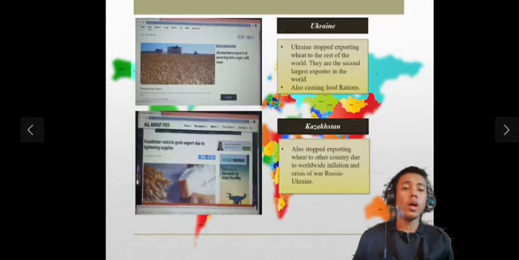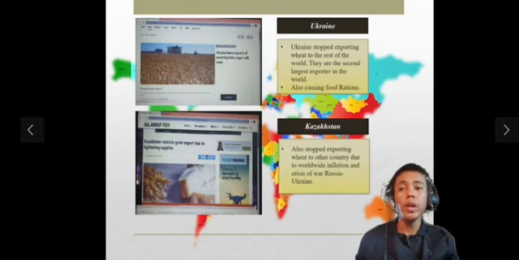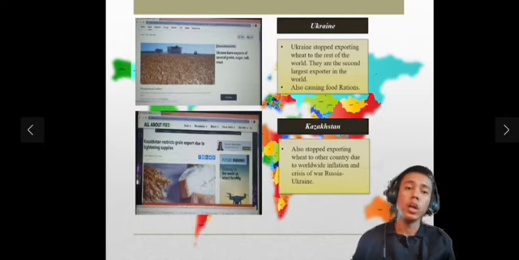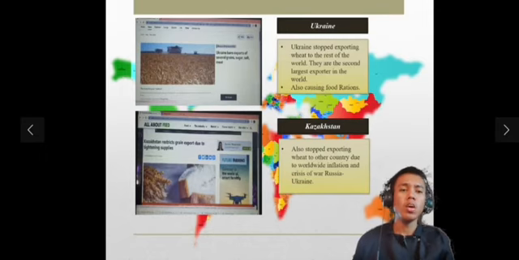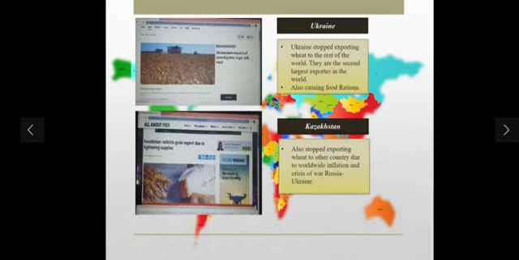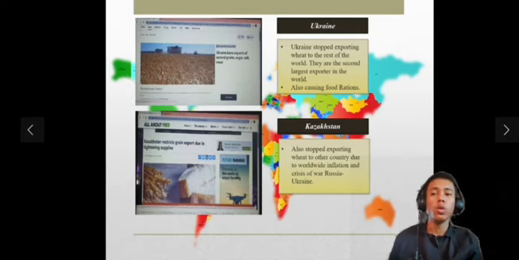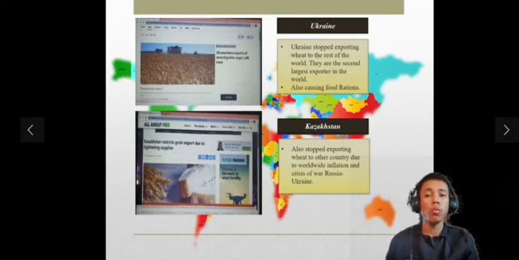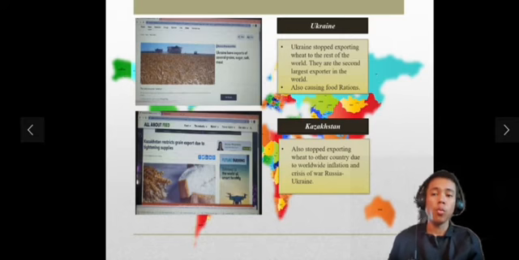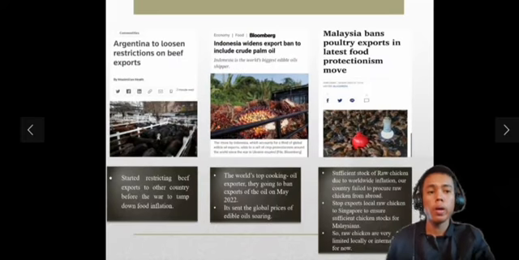Ukraine also has announced a ban on certain raw materials, especially wheat. Ukraine stops exporting wheat to the rest of the world. For your information, they are the second largest exporter in the world. From these actions, it is also causing food rations worldwide. Kazakhstan is also known to have stopped exporting wheat to other countries due to worldwide inflation and the crisis of the war between Russia and Ukraine.